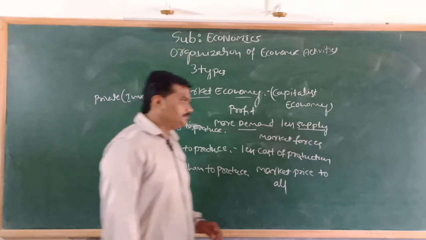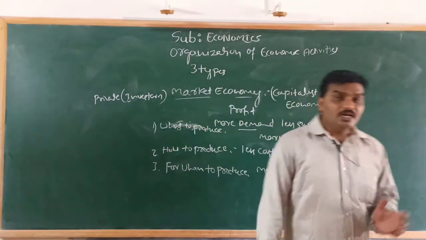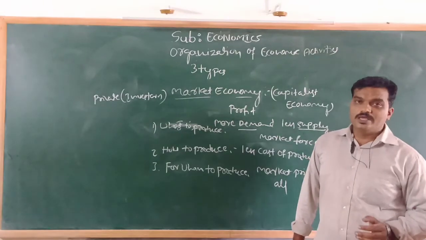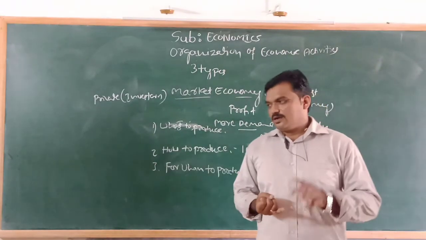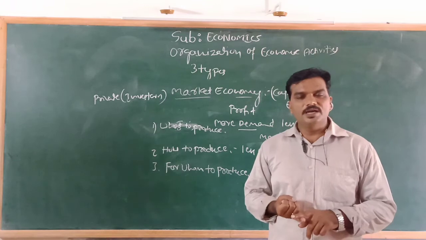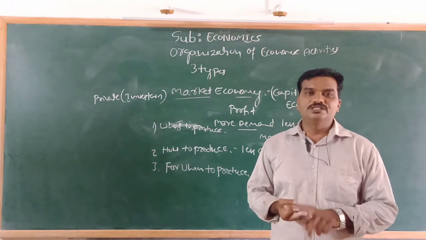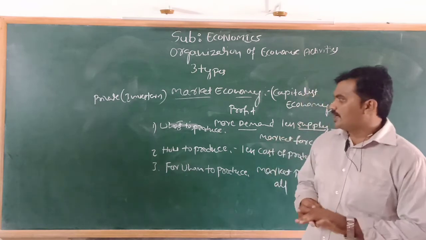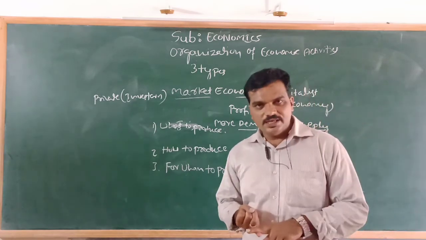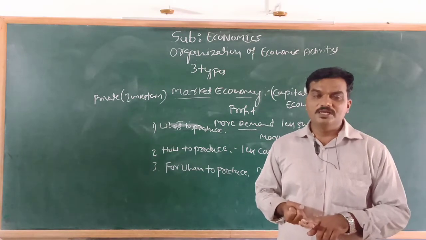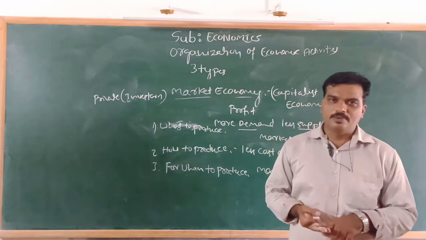In which countries can we see the market economy, this type of system? The USA, United Kingdom, that is UK, and Japan. These are examples of market economy. Just keep in mind USA, that is United States of America, UK, United Kingdom, that is England, and Japan.